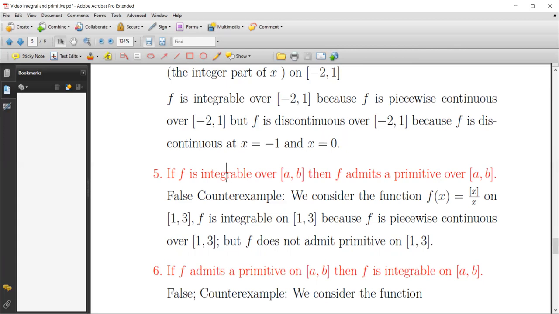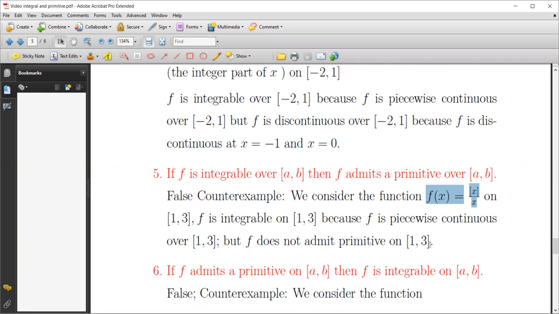To show this, we can take this function: the integer part of x over x on [1, 3], for example. So we have to cancel it for x equal to 0 to have a good function. f is integrable on [1, 3], because it is piecewise continuous over [1, 3]. But f does not admit a primitive on [1, 3].